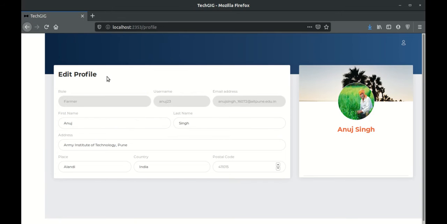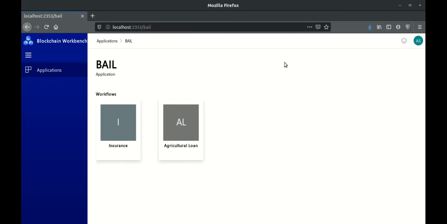So as you can see, this is the basic dashboard wherein I'm able to see my profile and other details if necessary. The entire website, along with the mobile application that you're going to see forthcoming, is linked with the Azure Active Directory and the Workbench, which is deployed on the blockchain. And as you can see, this is our application and the various instances for insurance and agricultural loan. We'll get into uploading an insurance using the mobile application, since it's easier and more intuitive in that manner, and we'll show you a demo of how the mobile application works.